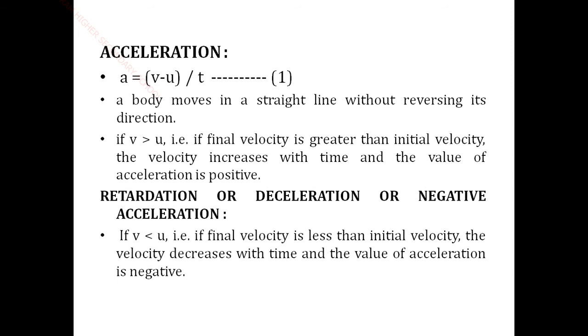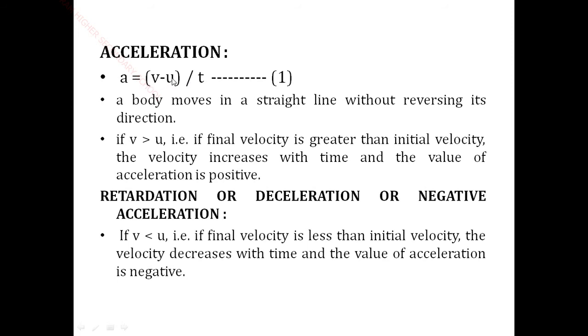For example, the acceleration has the value minus 2 meter per second. So for example, we take the same equation, a is equal to v minus u by t. v, the final velocity, is 5 meter per second, but u is 10 meter per second. Time is 5 seconds. So 5 minus 10, 5 minus 10 divided by 5.